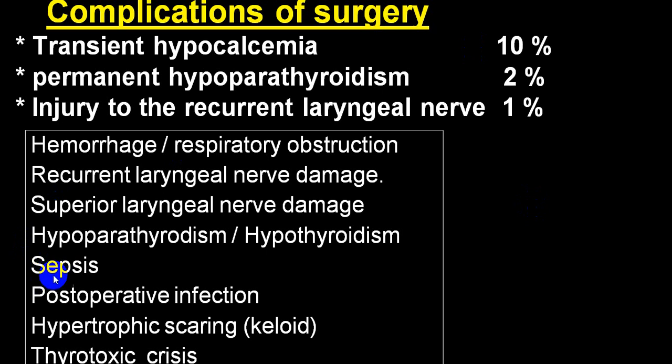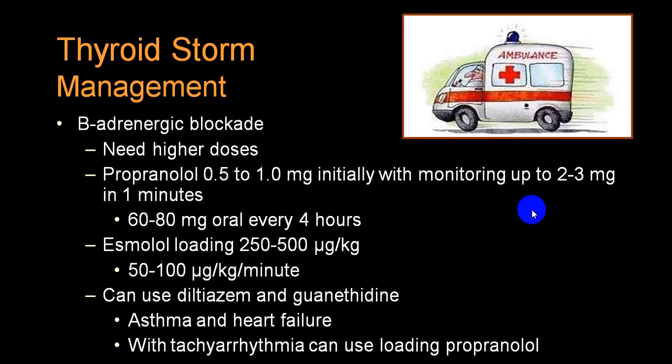And post-operative complications like sepsis, infections, hypertrophic scar, keloids, thyrotoxic crisis because of sudden release of T3, T4, all those can be complications. And because of surgery, recurrent laryngeal nerve palsy, damage to the surrounding structures, trachea damage, esophageal damage, hemorrhage, all those can be complications of surgery.